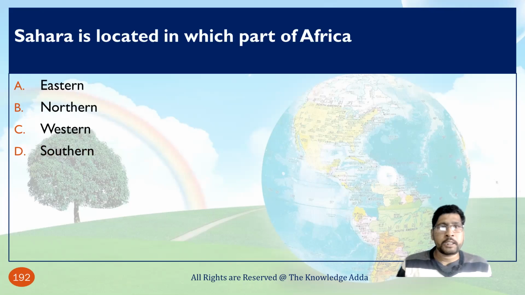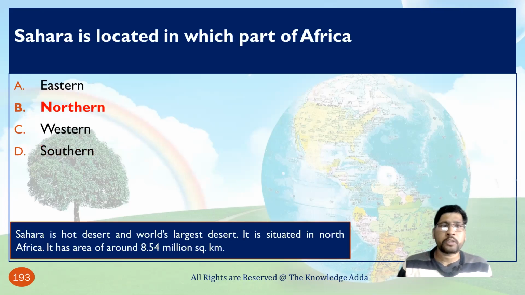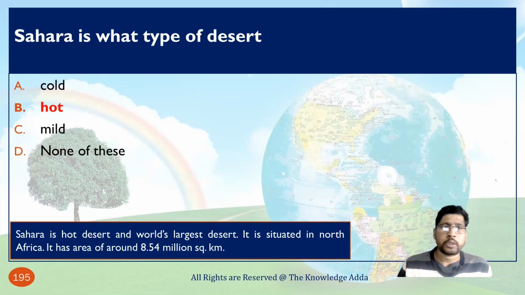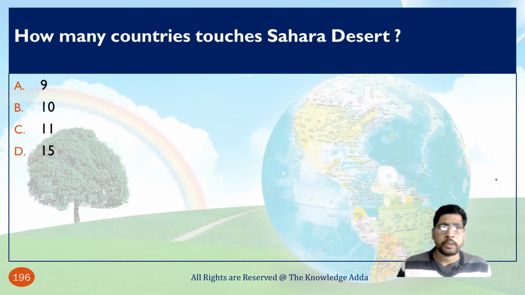Sahara is located in which part of Africa? So Sahara is basically located in the northern region of Africa. Sahara is what type of desert? So Sahara is a hot desert and the world's largest desert. It is situated in North Africa. It has an area of around 8.5 million square kilometers. How many countries touch the Sahara desert?